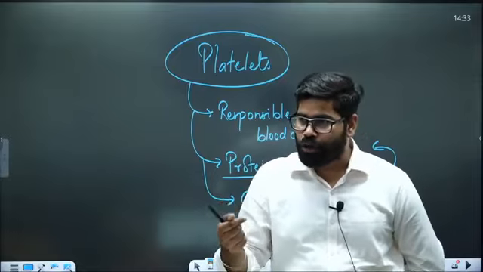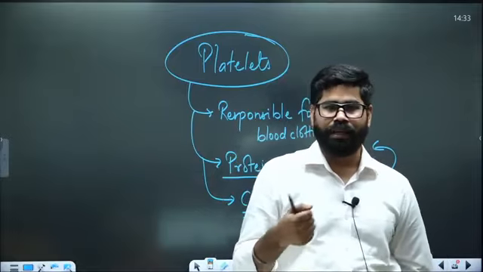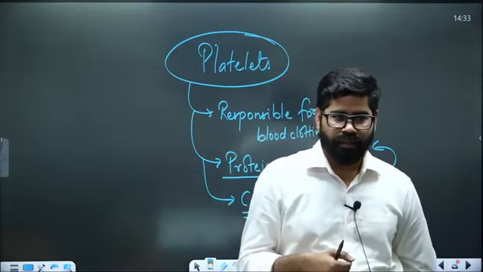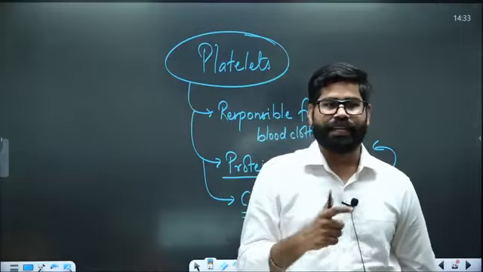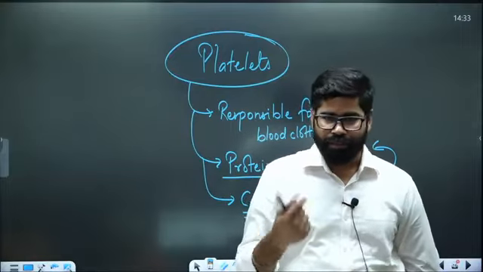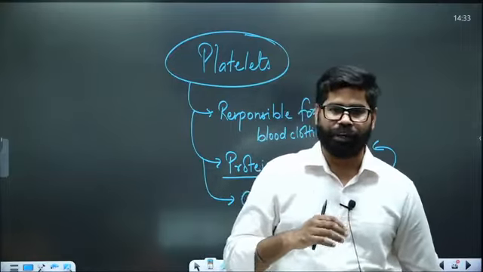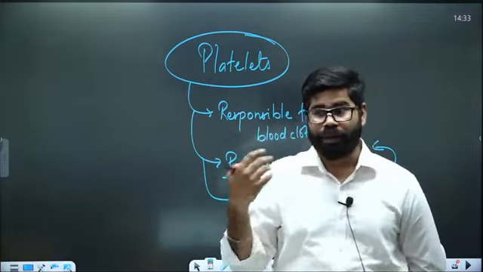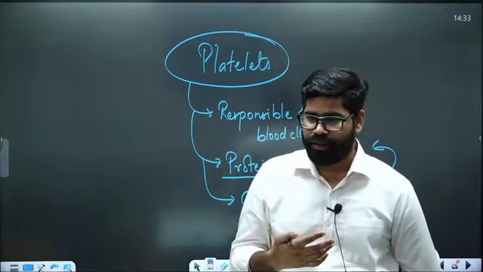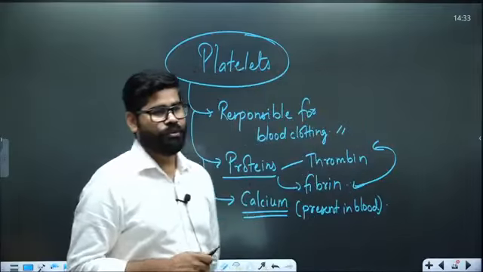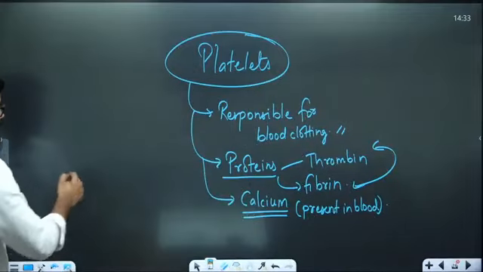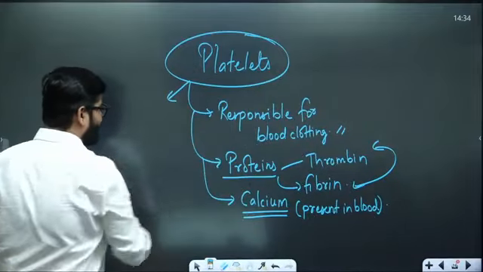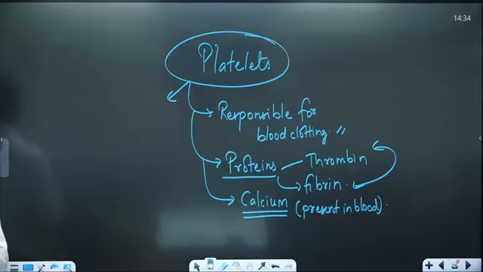And if there is a drop in platelet level, then what will happen? There will be internal bleeding. There will be bleeding from all parts of the body. Blood may come out from the eyes, from the nose, from the ears, from every part of the body. So that is the challenge in the case of dengue. When we talk about platelets, they are not in fact cells.